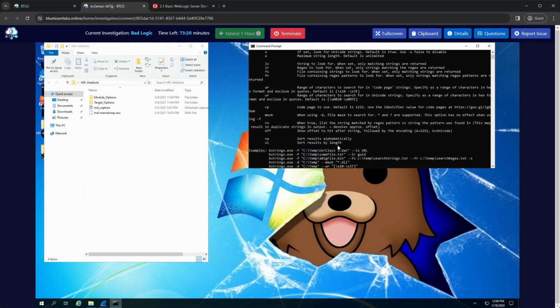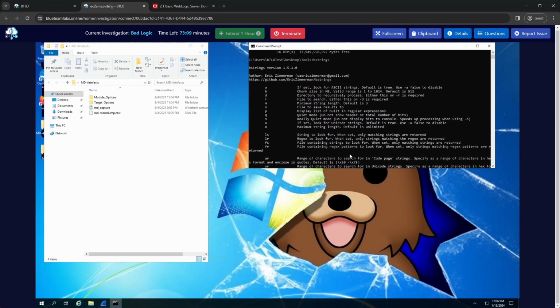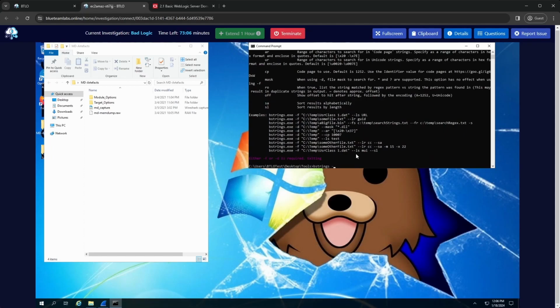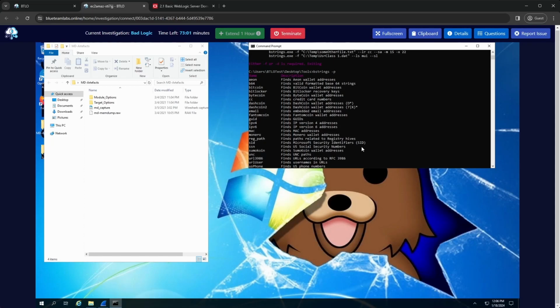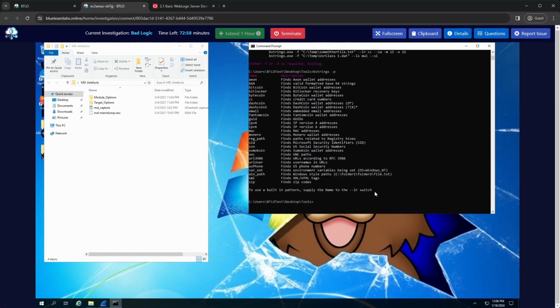So looking at the examples, lr looks to be the good one. It looks like those might be the pre-canned ones as opposed to just the ones we make ourselves. Just like ar is for your own ones. No, not ar. Okay, well, let's have a look at the dash piece, what we have. So we have some from wallets, which is handy because the next question after talks about a crypto miner. Do we have anything for email? Yes, we do. Perfect. So hopefully this is going to find us some email addresses, so we can try to find the threat actor's email address.